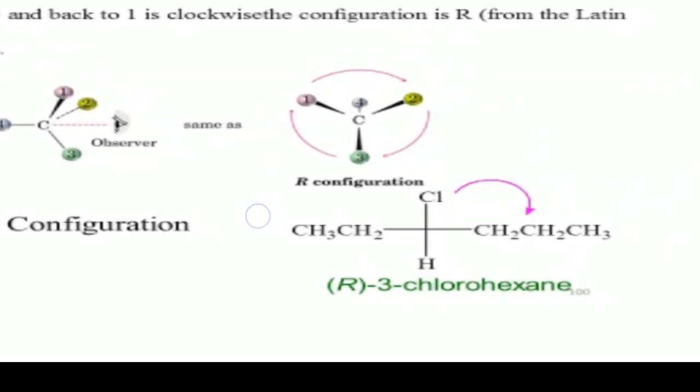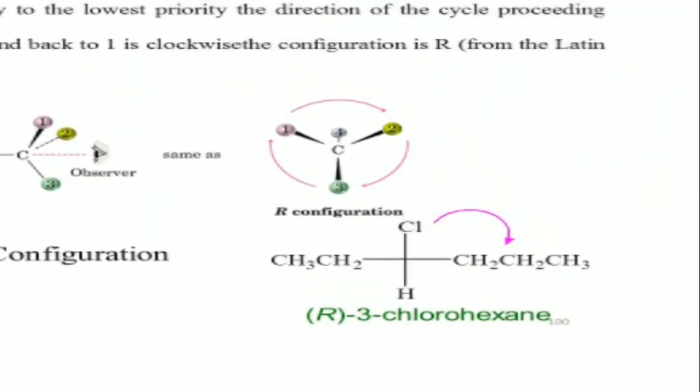Then you go by the group priorities. First priority group is chlorine, so you start from chlorine, then propyl, then ethyl. In which direction are those arranged around the chiral carbon? Clockwise direction. That particular configuration is called the R configuration.